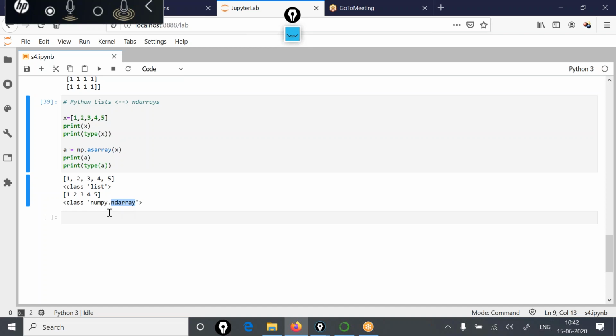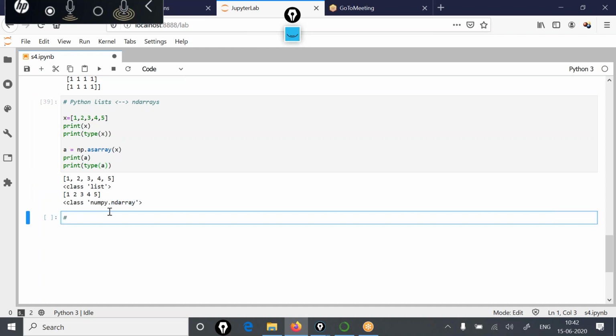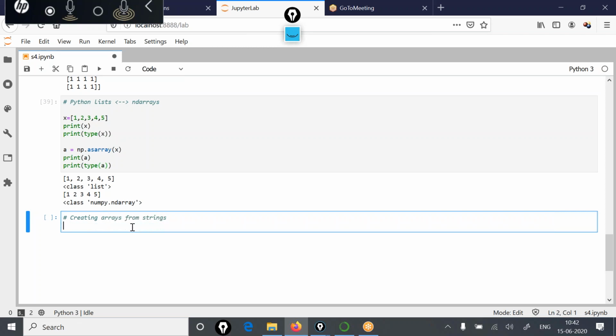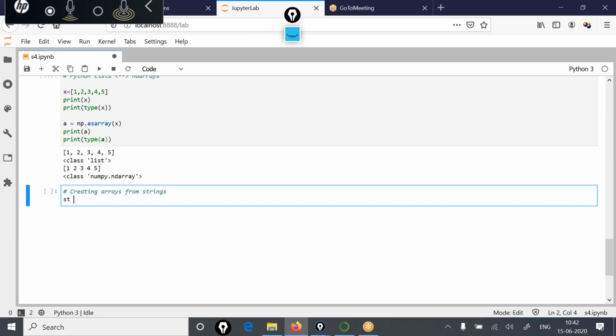Now you can also create arrays from strings. We will see how that can be done. Let's consider this string value. In NumPy, it's better if you convert a byte-represented string into a NumPy array.